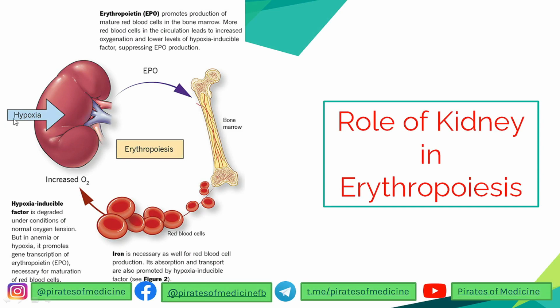When there is a condition of hypoxia or any other stress, it leads the kidney to stimulate the secretion of erythropoietin. What does erythropoietin do? It promotes the production of mature red blood cells in the bone marrow. So if there is less erythropoietin because of absence of a kidney, it will lead to anemia development, because erythropoietin is not there to promote production of mature red blood cells in the bone marrow. So RBCs will not mature, which will lead to anemia development.